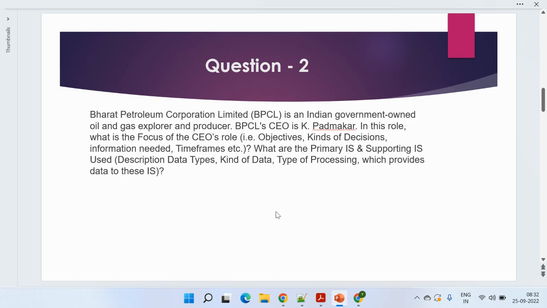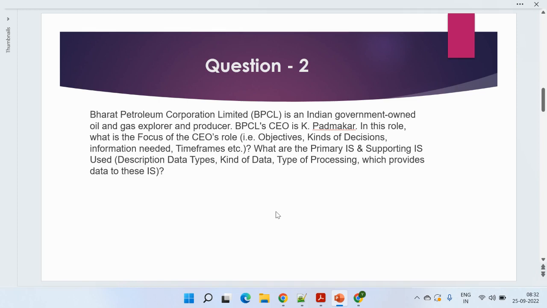Now going to our second question. The second question is about an Indian government-owned company, which is BPCL. The BPCL CEO is K Paramdar. In this role, what is the focus of the CEO's role? What are the primary and supporting IS used? IS is information systems, like descriptive data types, what kind of data processing, and what kind of data goes to the IS. So it's more about databases, data warehouses.